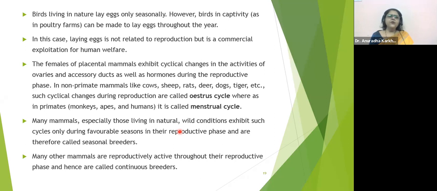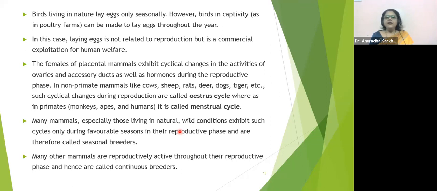Monkeys are going to have the same menstrual cycle like us. Elephants are non-primates, so even they are going to have estrous cycle. What is the number of offspring humans can produce at one time? Naturally, maximum 2. But nowadays we have artificial insemination, so in that case, whatever number of morula have been inserted, maybe all will develop.